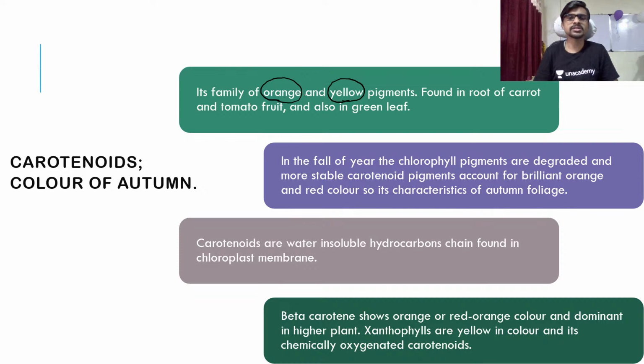Okay, so because this is not a color of a single pigment, it is two different pigments. Okay, found in a root of a carrot and tomato fruit, and also in a green leaf. So it is found in a root of a carrot, and that's why it is called as a carotenoid. So that is found in a carrot, you can say. The root means carrot is a modification of a root.